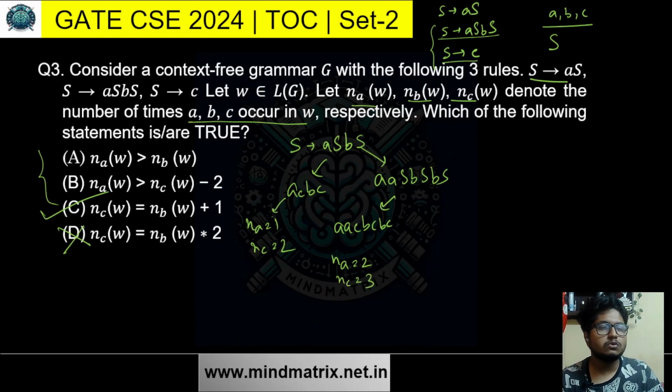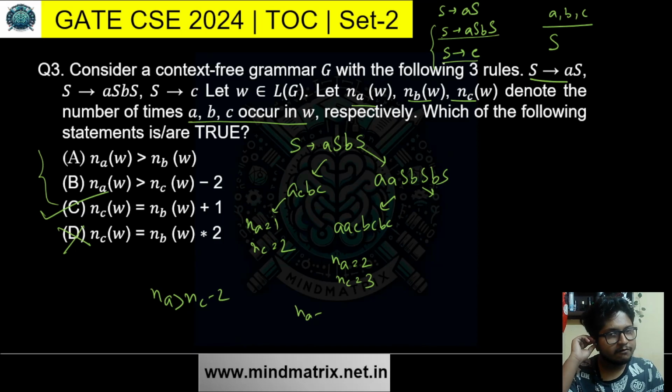What if we use the AS BS rule? For this we can see that NA is greater than NC minus 2. Here also NA is greater. So the number of A and the number of B are the same in this rule. Whatever number of times we use this rule, A's and B's count will be the same.